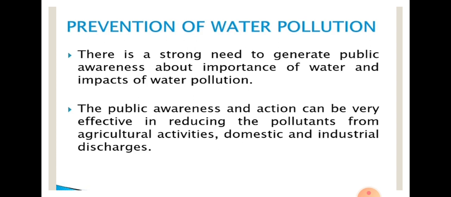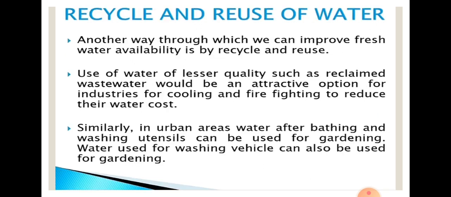Public awareness and action can be very effective in reducing pollutants from agricultural activities, domestic use, and industrial discharge. This is the main point. The government has taken so many steps, but public participation is the main purpose. If the public are not aware, then whatever act you have in your country will always be marginal